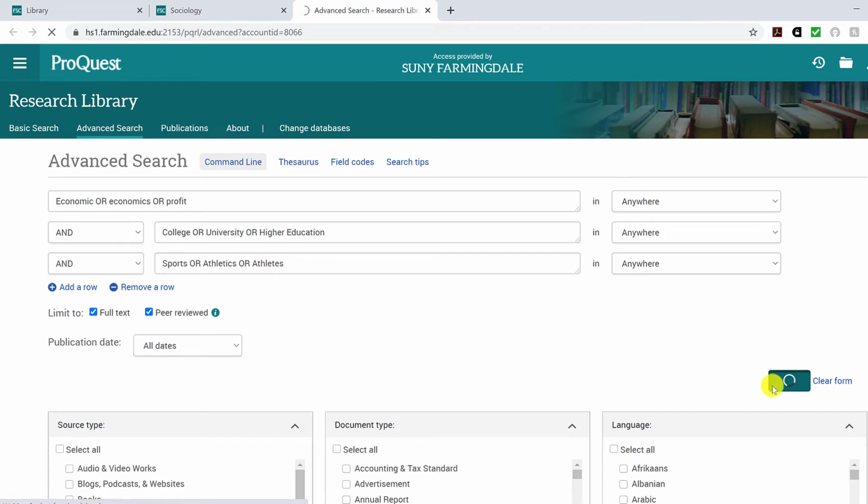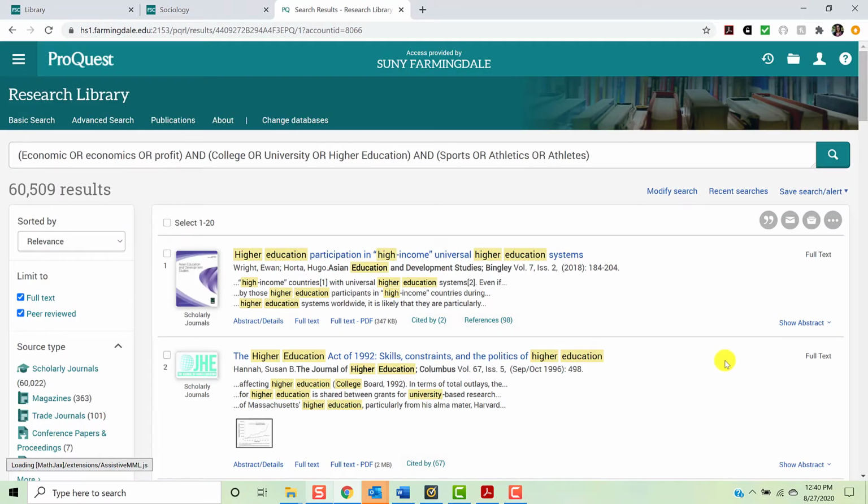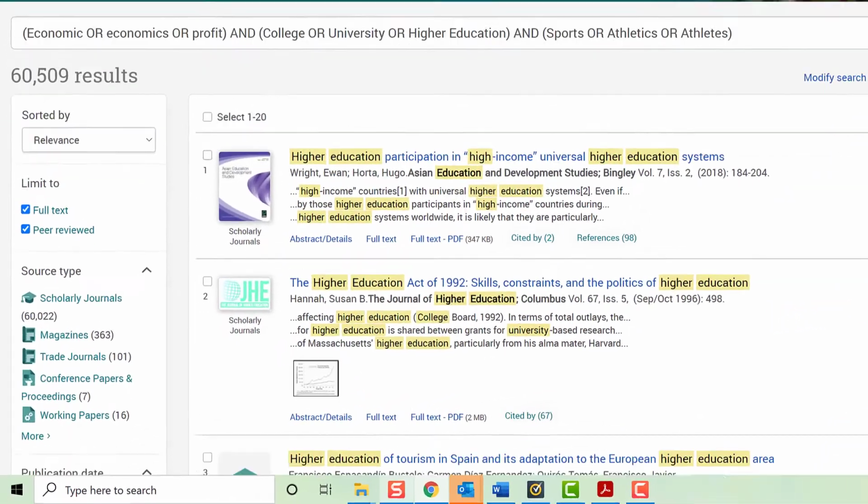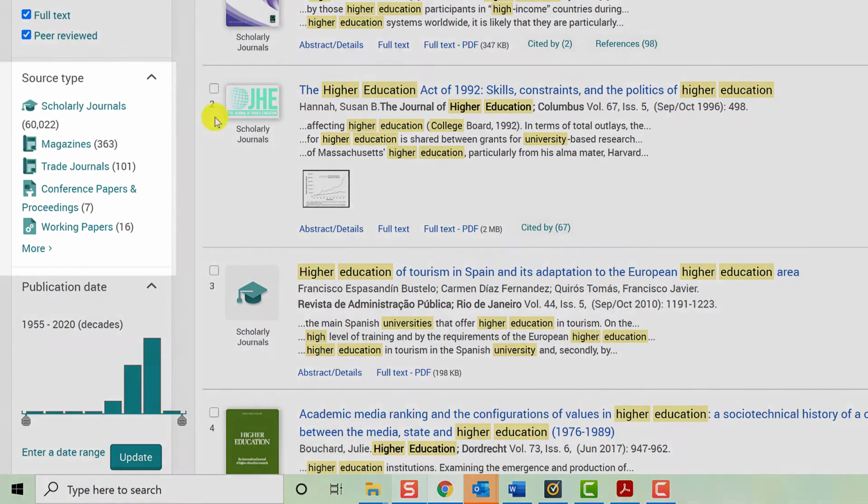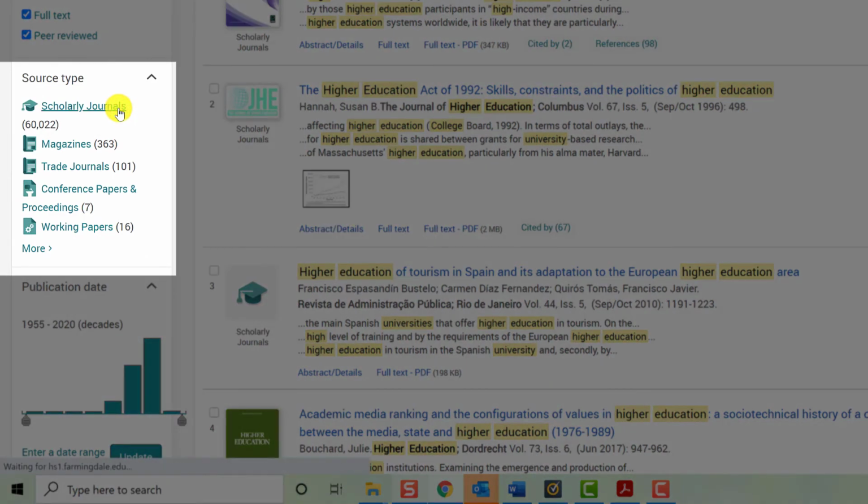Again, if you're not familiar with the concept of peer review, click on the link in the description below for a quick and helpful video on this topic. To narrow down our result list, we'll use our limiters. First, under Source Type, you'll want to click Scholarly Journals.